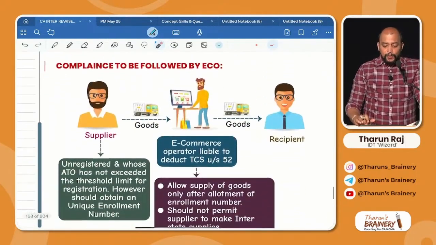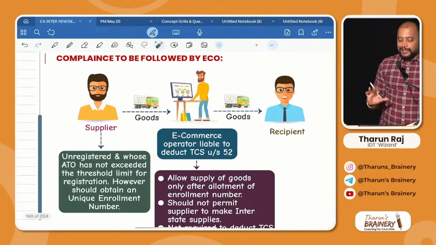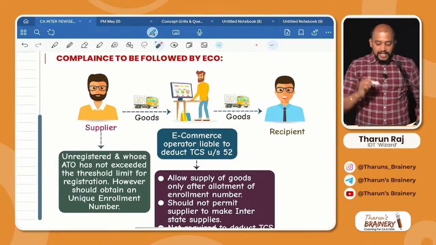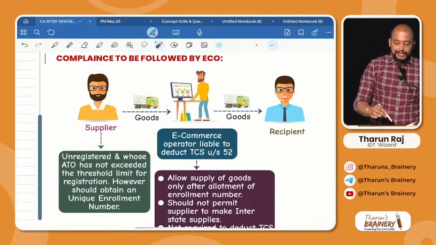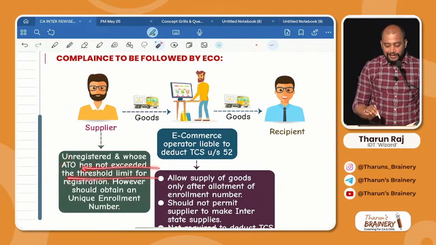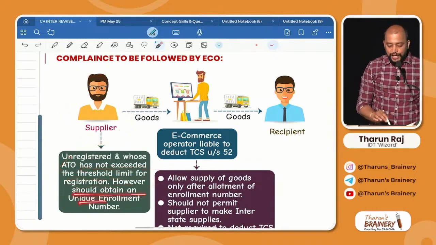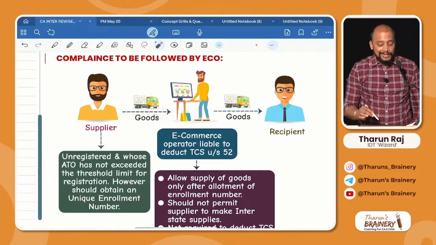Then, what is the compliance to be followed by e-commerce operator in that case? If there is a supplier who is unregistered, and whose turnover does not exceed threshold limit, but obtains a unique enrollment number, and is supplying goods through e-commerce operator.